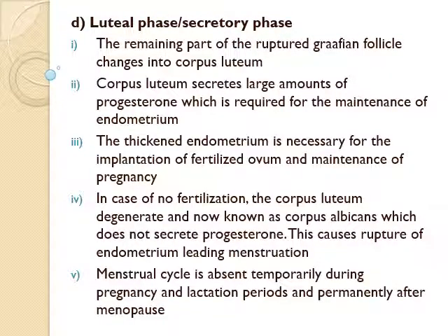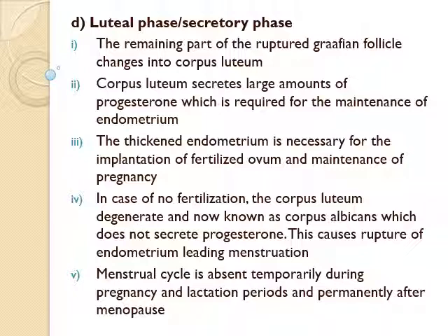The last phase of the menstrual cycle is the luteal phase or secretory phase. The ovulatory phase is followed by the luteal phase. The remaining part of the ruptured Graafian follicle is termed the corpus luteum. This corpus luteum secretes a large amount of progesterone, which is essential for maintenance of the endometrium.